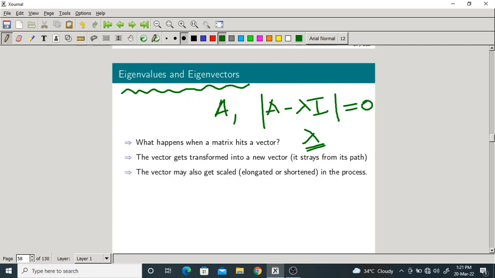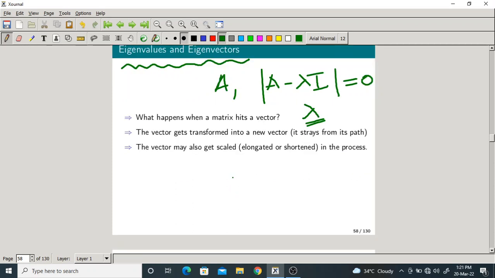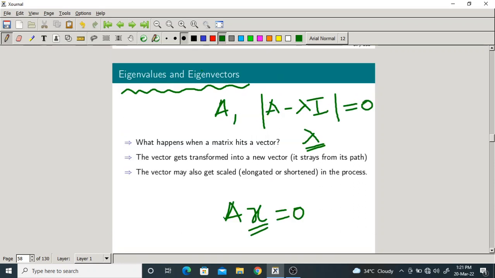How to get eigenvectors? So we substitute these lambda values in A minus lambda I into x equal to 0. So here we get the eigenvectors for the particular eigenvalues. Okay. Now, I hope you know all this about eigenvalues and eigenvectors. You might have studied in your previous courses.